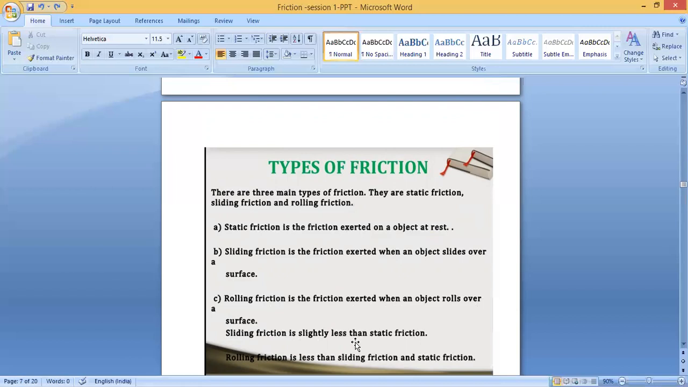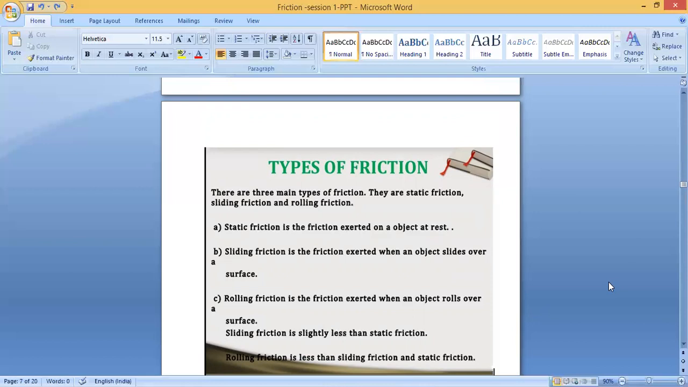Sliding friction is slightly less than static friction. So static friction is more, then sliding friction, then rolling friction. So sliding friction is slightly less than the static friction. Rolling friction is less than sliding friction and static friction. So these are the three types of friction.